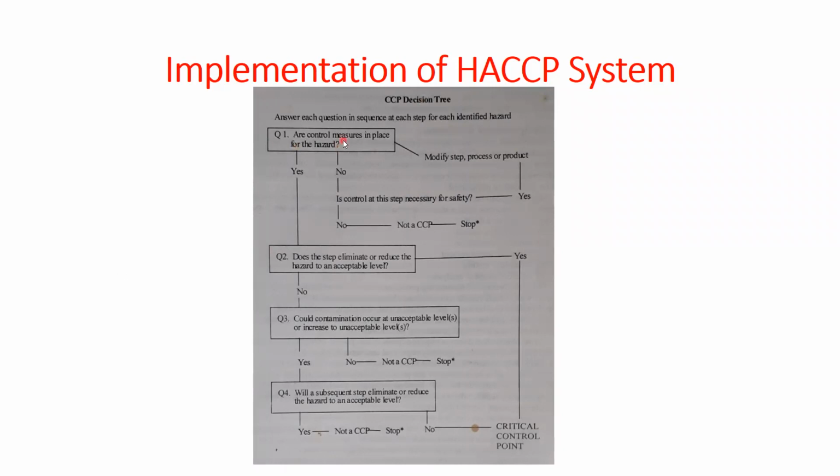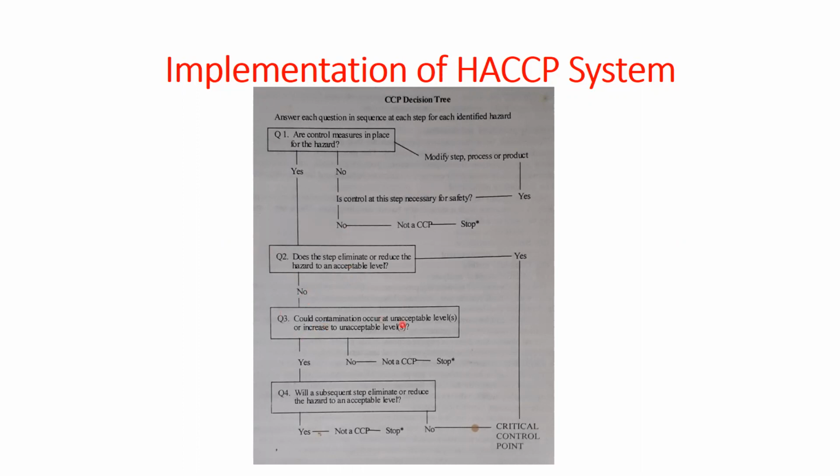So first, are control measure in place for the hazard? Have you applied that control measure to control the hazard? If yes, then does the step eliminate or reduce the hazard to an acceptable level? अगर हमने कंट्रोल मेजर अप्लाई किया है तो क्या वो उस स्टेप पे रिड्यूस कर रहा है या एलिमिनेट कर रहा है हजार्ड को टू एन एक्सेप्टेबल लेवल? अगर वो कर रहा है, say for example, if it is yes, then it is a critical control point. If it is not, that means answer is no.